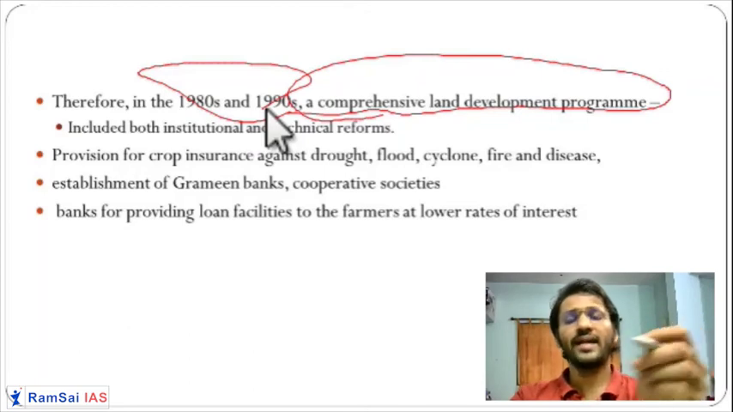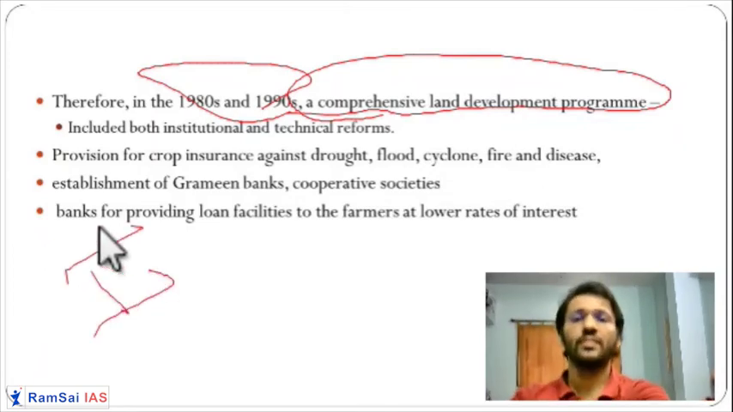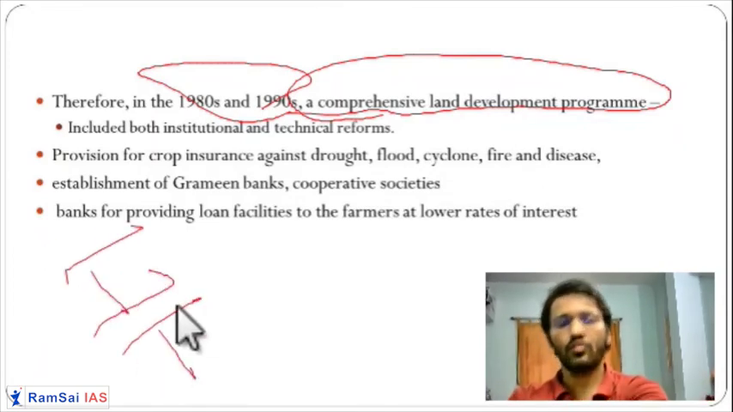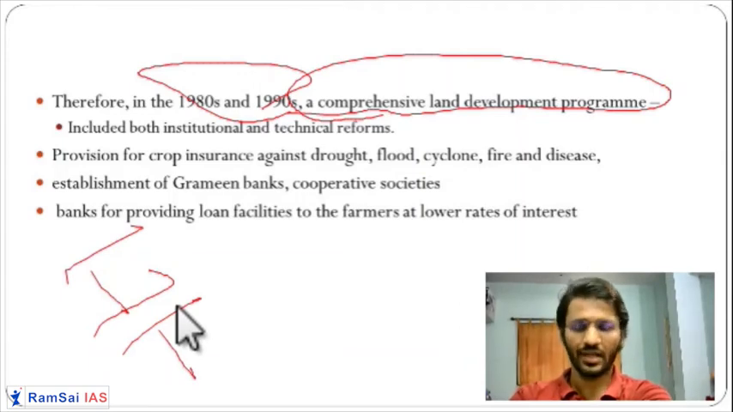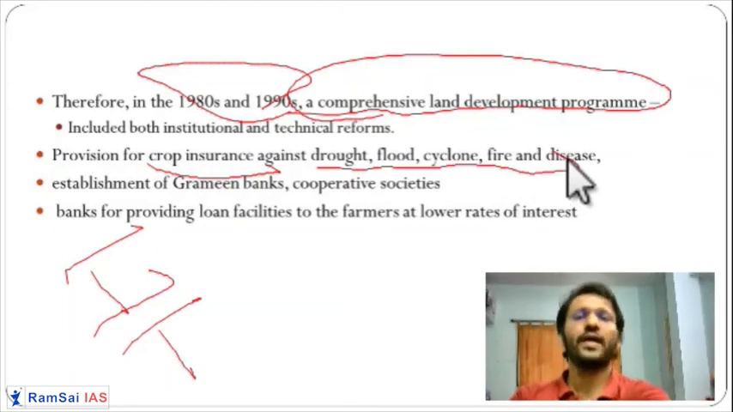Under that land development program, they did not just start these revolutions, but they set up institutions. They brought technological reforms to the farmers. Getting it? So what type of technological and institutional reforms did they bring? They started the crop insurance scheme. They started flood, drought, cyclone, and fire insurance schemes.